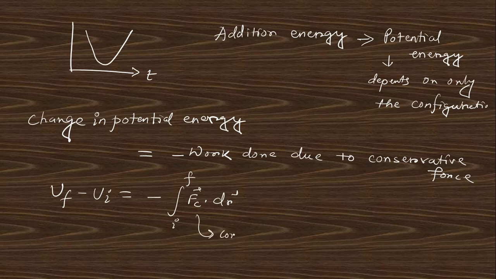This is the conservative force. So I think you remember that the change in kinetic energy is the total work done by the total force, and the change in potential energy is the work done by the conservative force only. This is the basic difference between the change in kinetic energy and the change in potential energy. Change in kinetic energy is equal to the work done by all forces, which is known as the work energy theorem, and the change in potential energy is equal to the work done due to only the conservative force field. Clear?